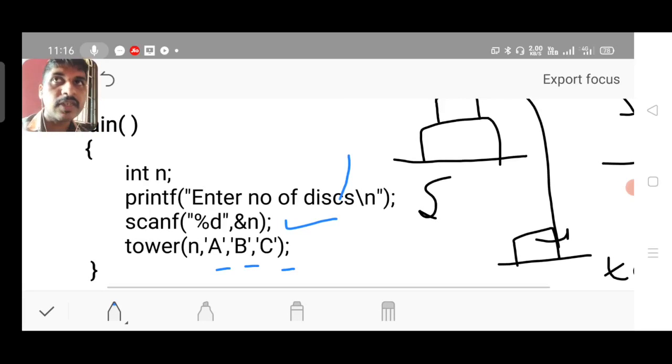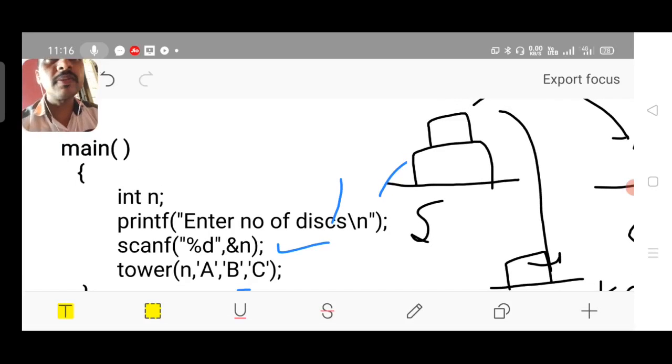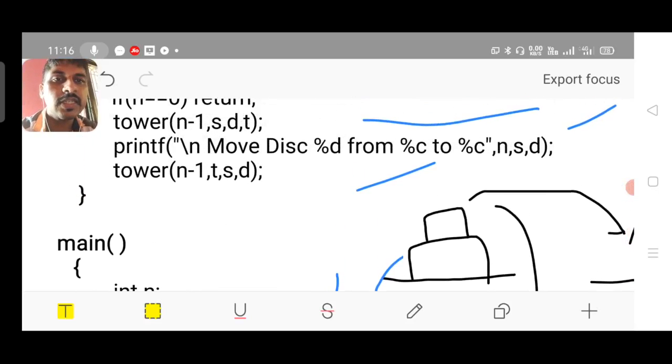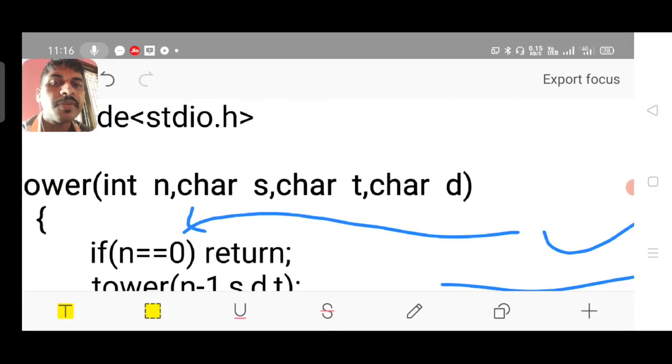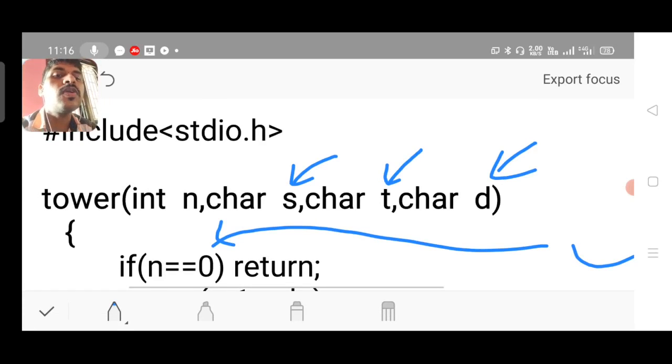These are the actual values we are passing, and formally they are read as source, temp and destination. Three locations, easy to remember: source, temporary location as well as destination. For the sake of convenience we have used a single character: S for source, T for temp and D for destination.